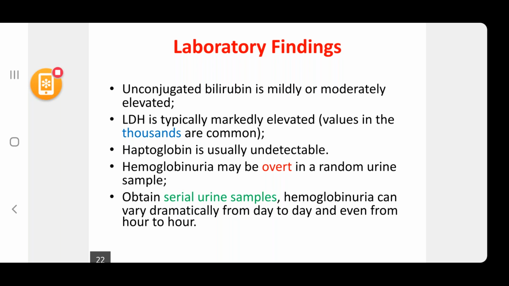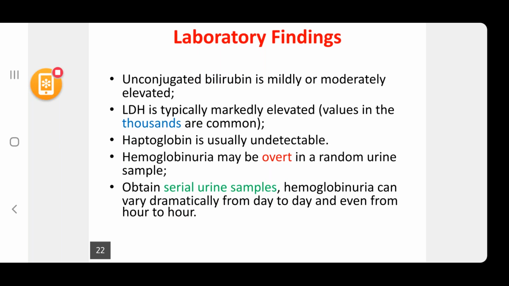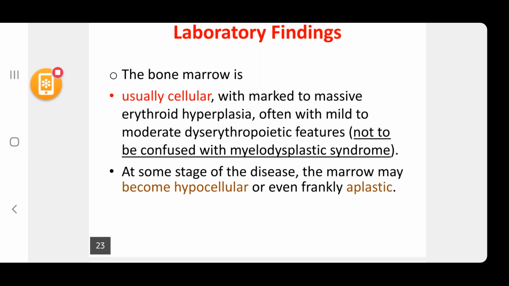The bone marrow is usually acellular with marked to massive erythroid hyperplasia. There will be erythroid hyperplasia, often with mild to moderate dyserythropoietic features. So they are not to be confused with myelodysplastic syndrome. Dyserythropoietic features are undifferentiated RBCs or undifferentiated precursors of RBCs. At some stage of the disease, the bone marrow may become hypocellular or even frankly aplastic. This can also happen.